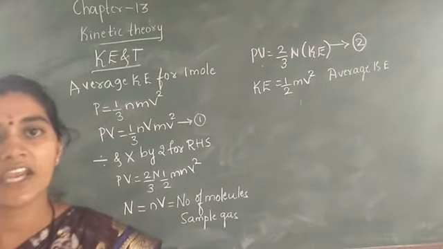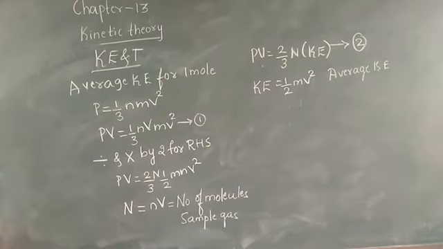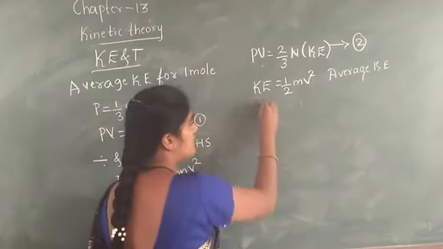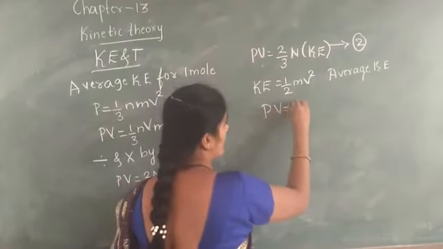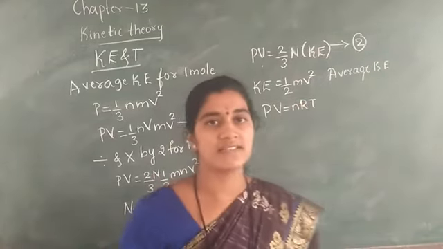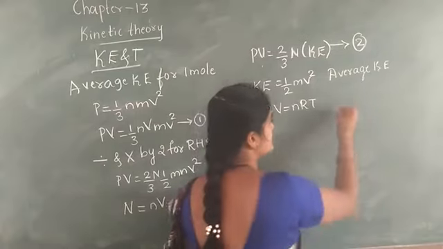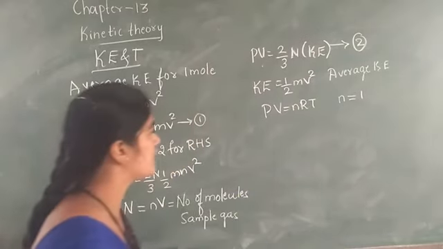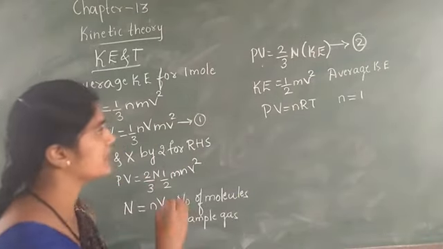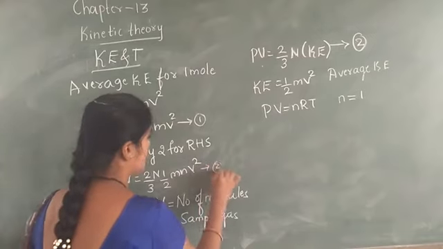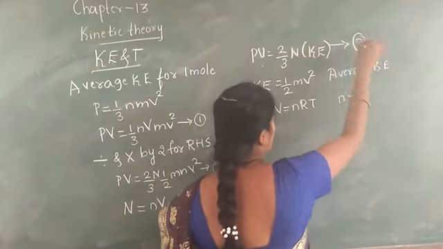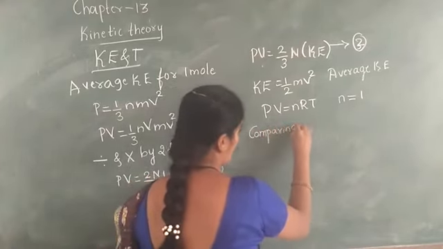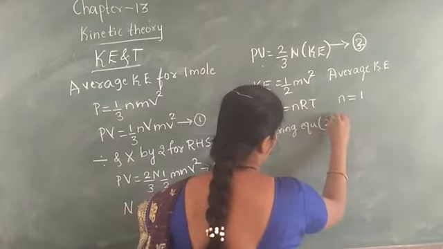Now let us consider the equation for the perfect gas or the ideal gas. PV is equal to nRT. Here n is the number of moles, and we are considering n is equal to 1. Let us consider this as equation 3. Now we are comparing equations 2 and 3.